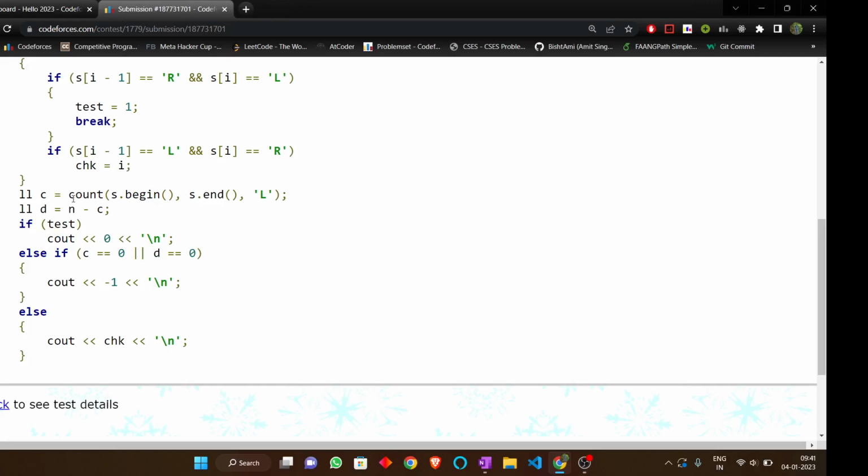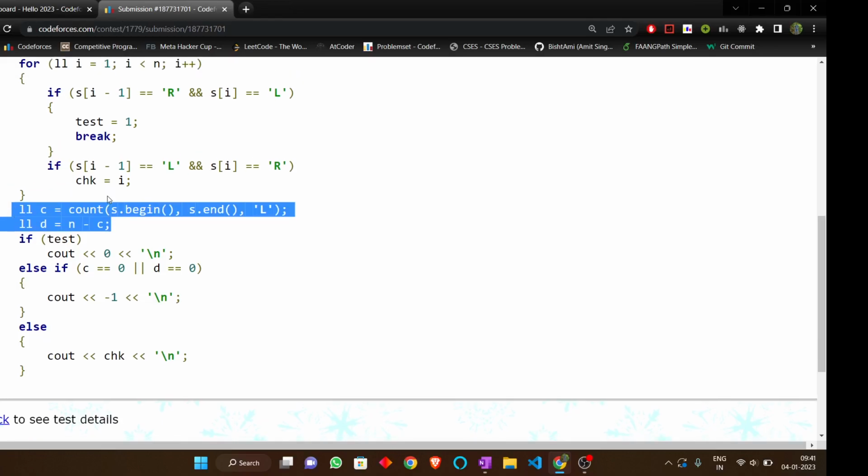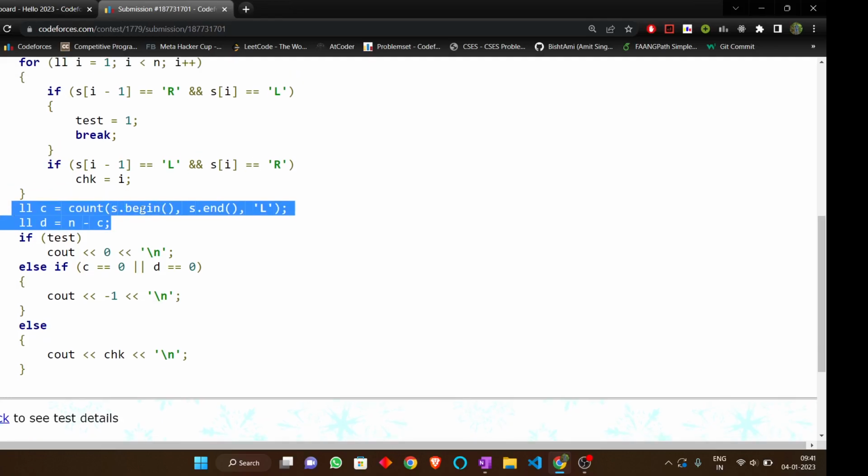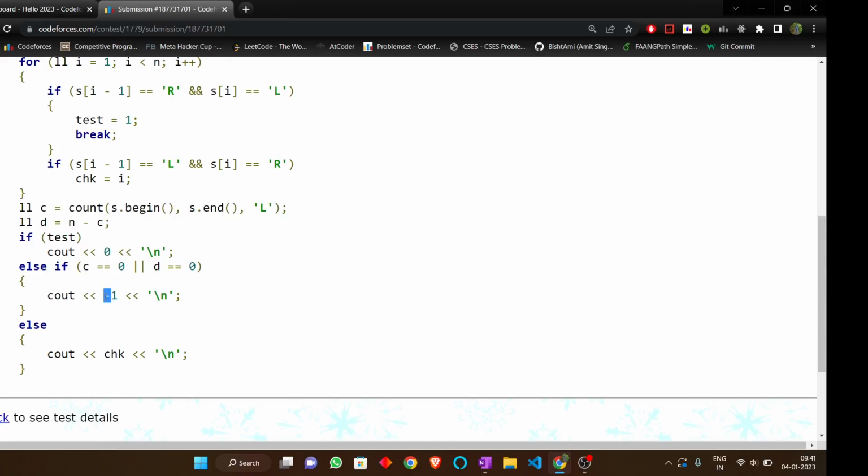And finally I count L's and R's, because if the whole string consists of L, then the answer is not possible, so we have to return -1. And if the whole string consists of R, we have to return -1, because in this case we can only color a specific part, either left or right of the string.